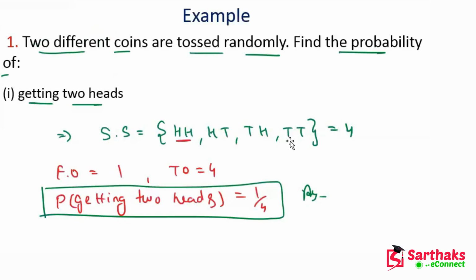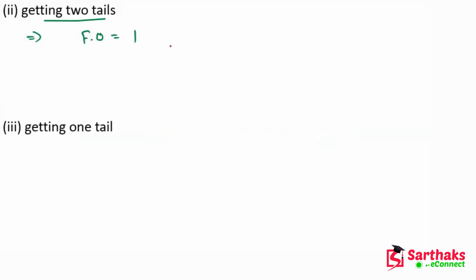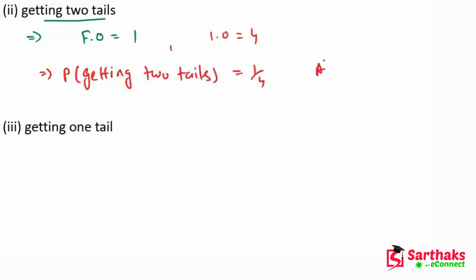Now we have to find the probability of getting two tails. In this case, the favorable outcome is 1, because the condition of two tails occurs just once, and the total outcomes is 4. So the probability of getting two tails will again be 1 by 4. This is the answer.